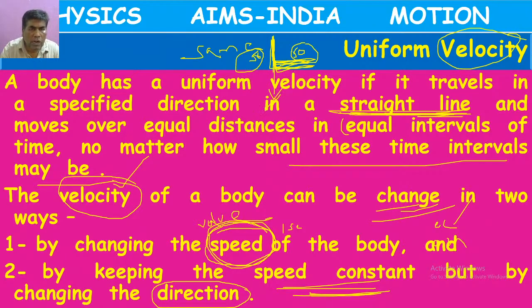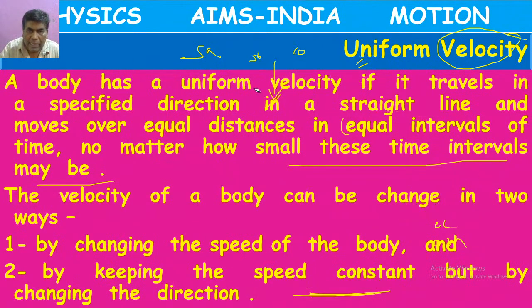But what about this one? 50 km per hour right side, means east. Now this is 50 km per hour south. This is 50 km per hour east. So velocity changed.